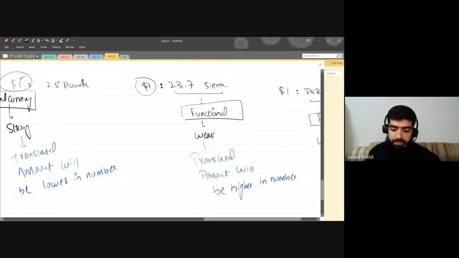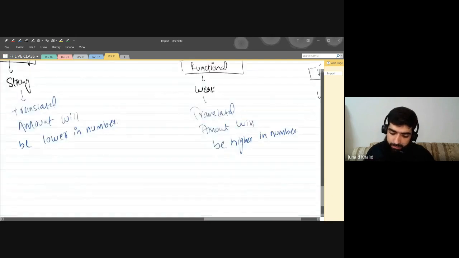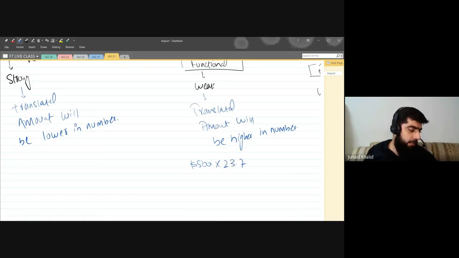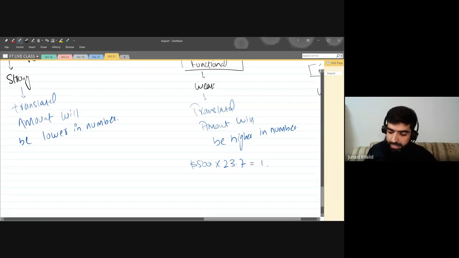For example, in the weaker situation, if you are purchasing goods for $500, you are going to translate it. In order to translate, you multiply it by 23.7. So 500 multiplied by 23.7 makes 11,850.